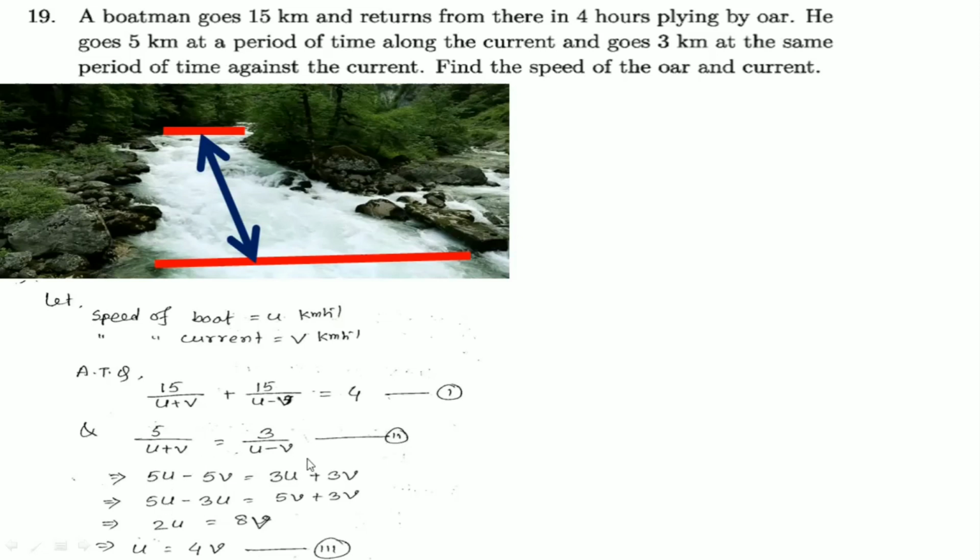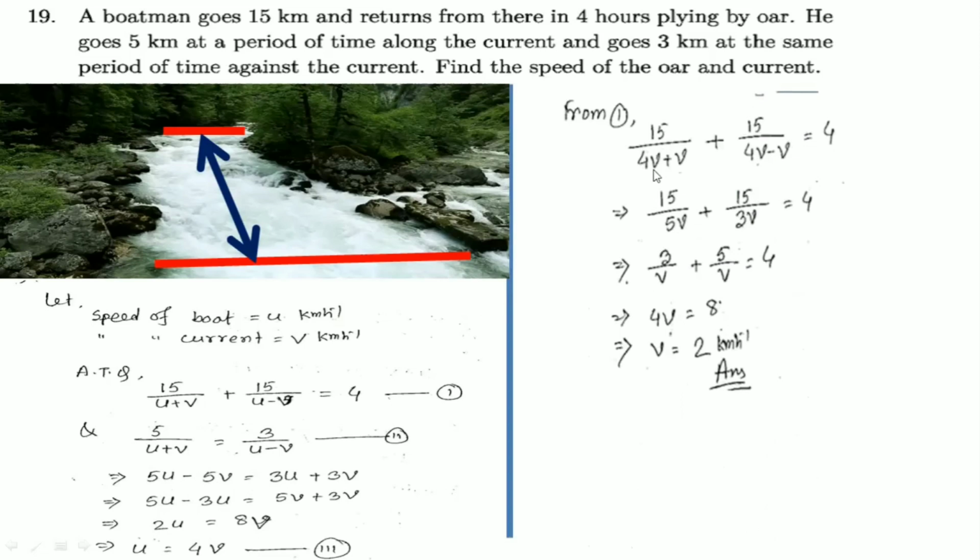Cross multiply: 5u minus 5v equals 3u plus 3v. Taking u to one side and v to the other side, it will be 2u equals 8v, that is u equals 4v. Putting the value of u here, you get 15 by (4v plus v) plus 15 by (4v minus v) equals 4.